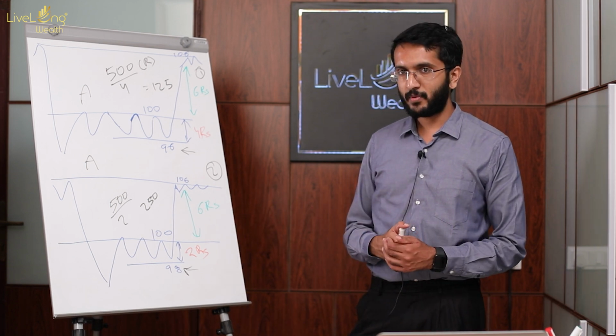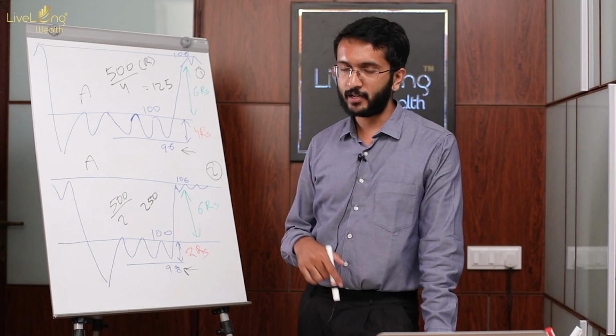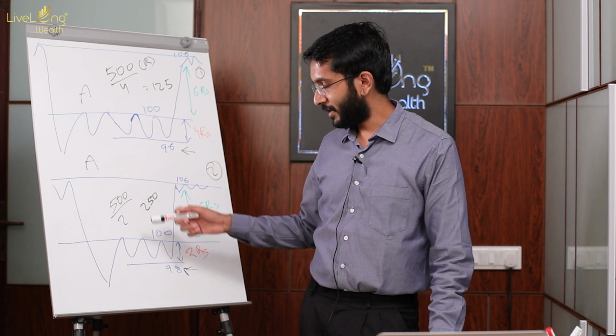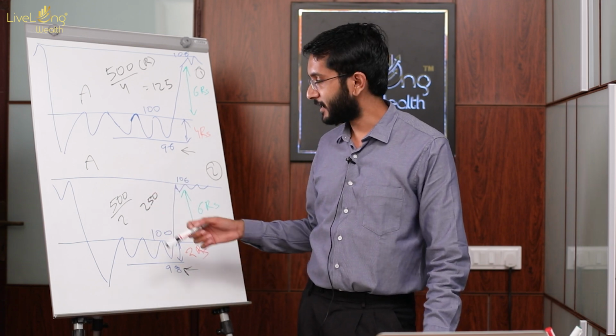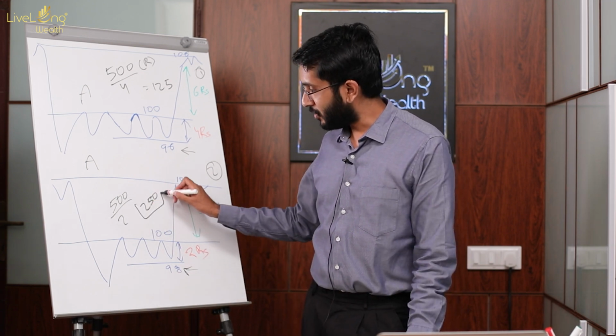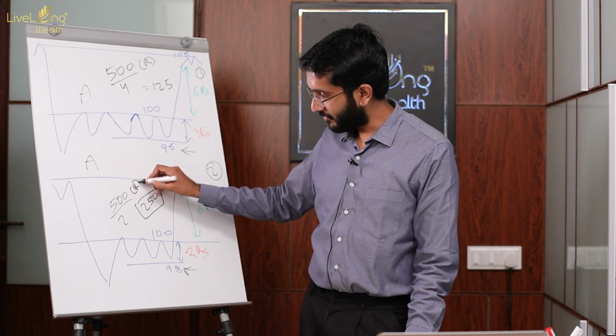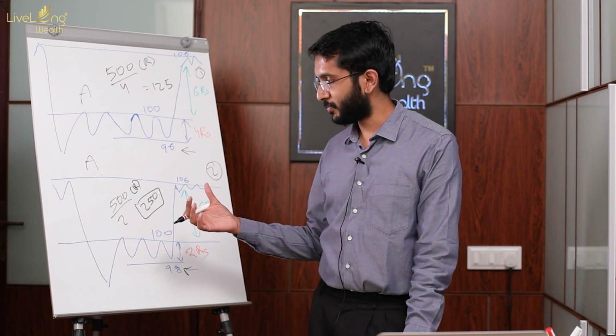So if I am comfortable putting at stake a maximum of 500 rupees per trade, then I should be purchasing a maximum of 500 divided by 2, that is 250 quantity, in the second scenario. So 500 is nothing else but our predefined risk, the R amount that we spoke about.